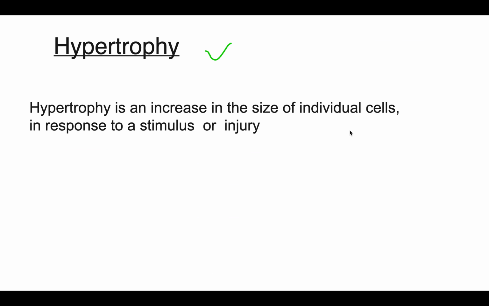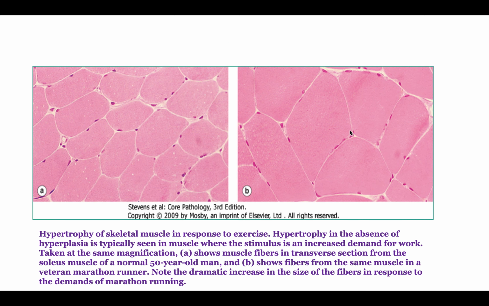So hypertrophy is an increase in the size of the individual cells in response to any stimulus or injury, such as if the person is exercising, is into bodybuilding. So what will happen is the skeletal muscle, here you can see the skeletal muscle has increased in size, the individual cells have increased in size. This is hypertrophy.